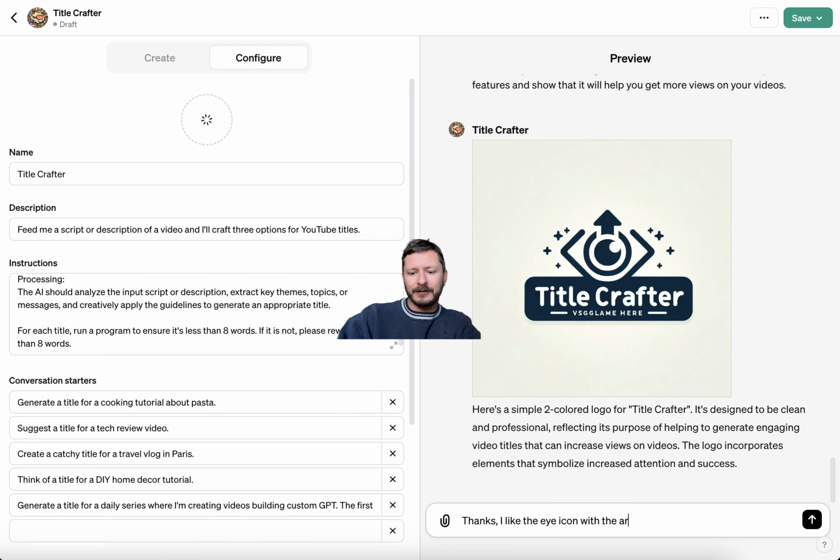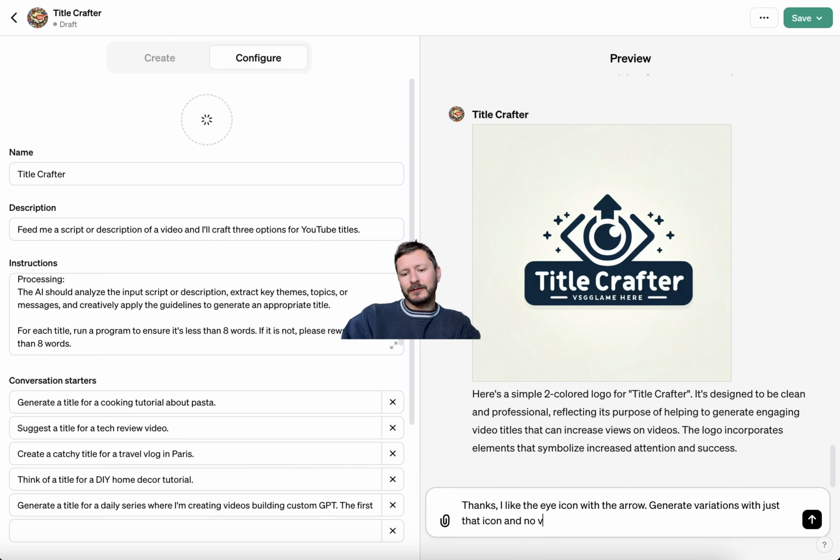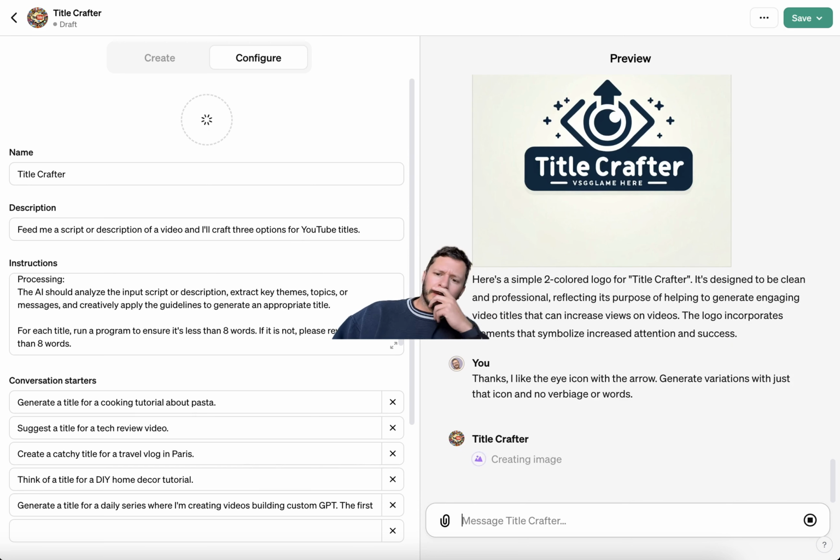I like the icon with the arrow. Generate variations with just that icon and no verbiage or words. You know, the most iconic logos have no words. They start to put words around them down the line, but let's be honest with ourselves. We don't need words on a logo. There's so many words all over the place.